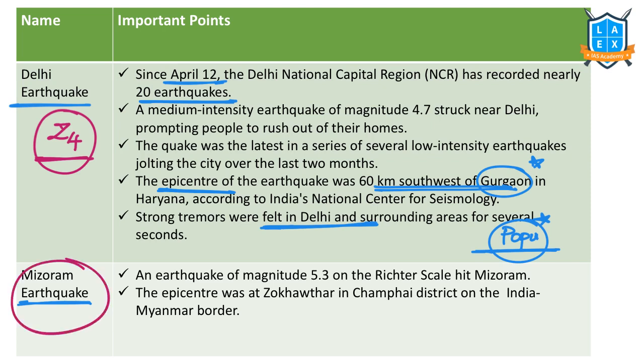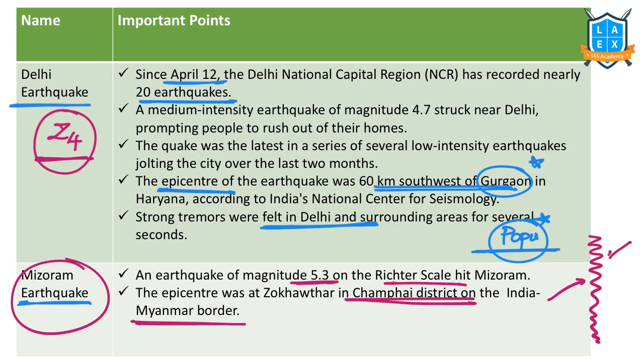Now let us see the Mizoram earthquake. Mizoram is a northeastern state. On the Richter scale, 5.3 is the magnitude. The epicenter was at Chamoli district of Mizoram. This is located near the Indo-Myanmar border. Remember, the Indo-Myanmar border has plate convergence, yes or no? Indian plate and Eurasian plate convergence is there. So that forms the plate boundary.